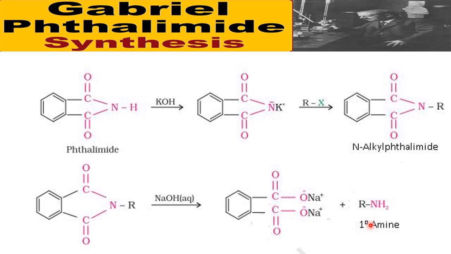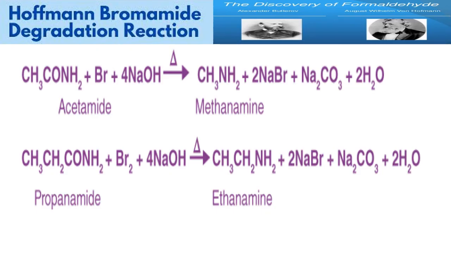So first is phthalimide, potassium salt, the phthalimide intermediate. Then with sodium hydroxide, 2 moles, we get the sodium salt with the primary amine. Most important from the exam point.